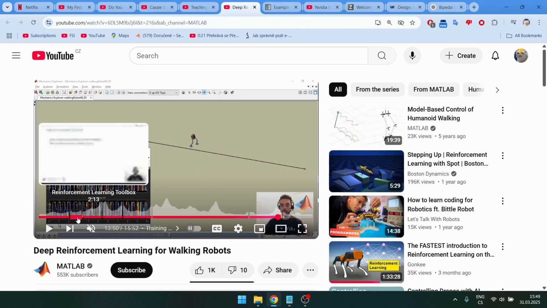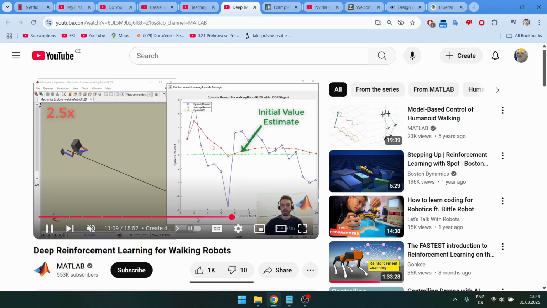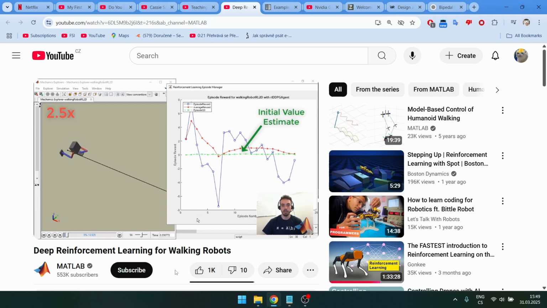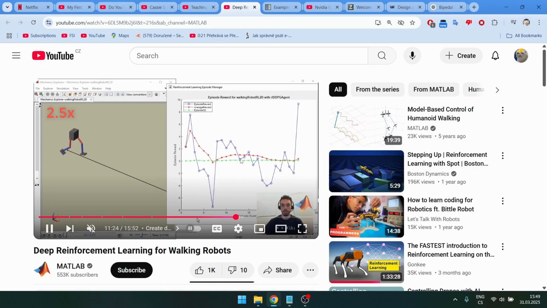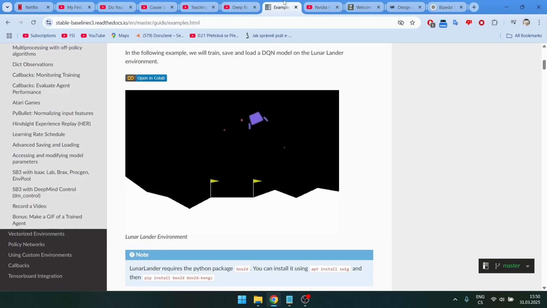I even tried this Meta robot, which is supposed to learn to walk too, and it's in 3D. This was outdated too, so this was really discouraging. I couldn't even run pre-made scripts. So I said forget it, I'm not gonna waste years of my life banging my head against the wall, and I stopped trying. But then, about a week ago, we had a class and the teachers showed us some of